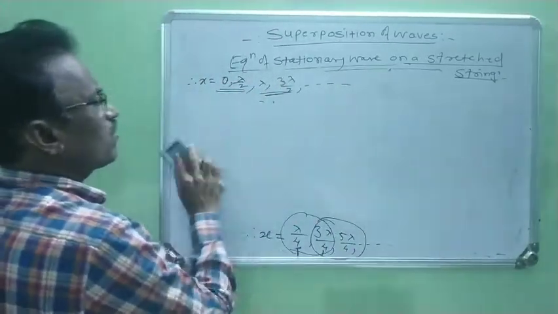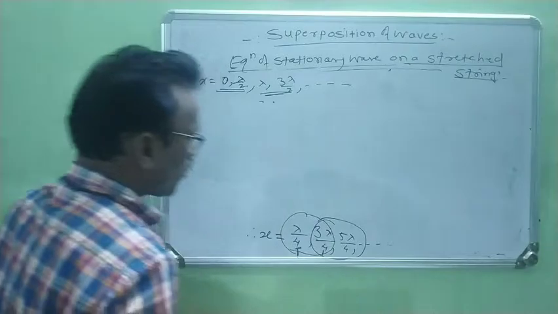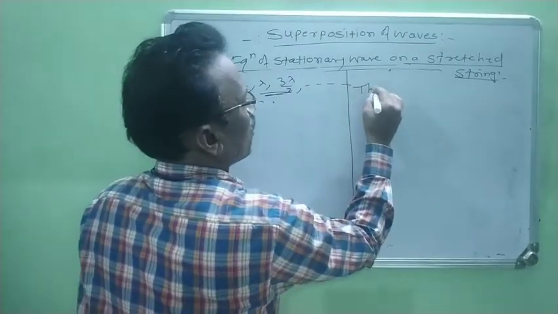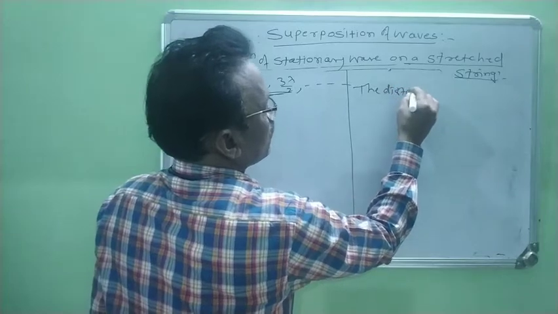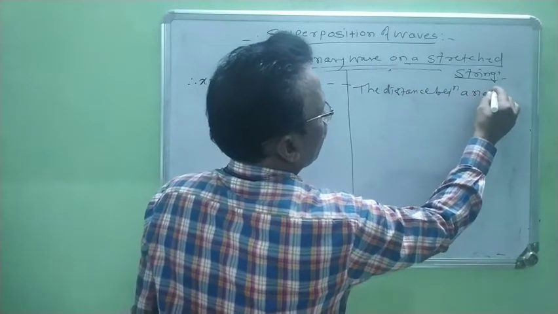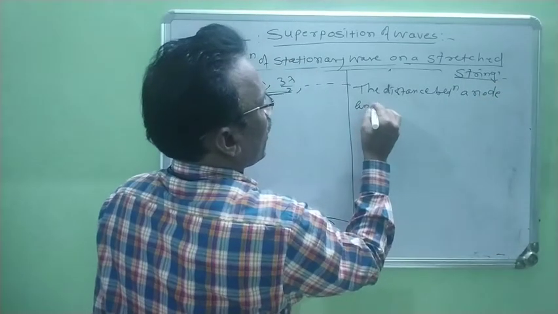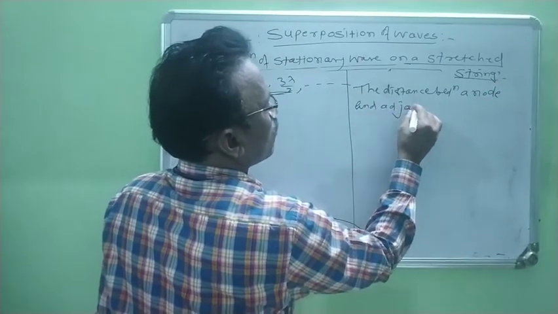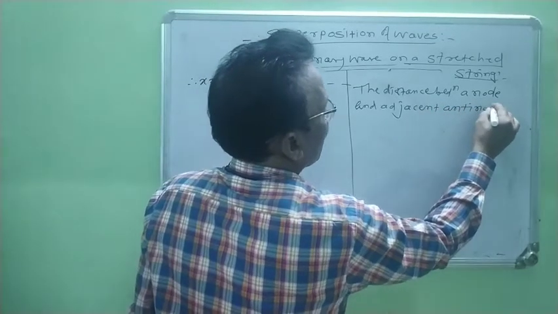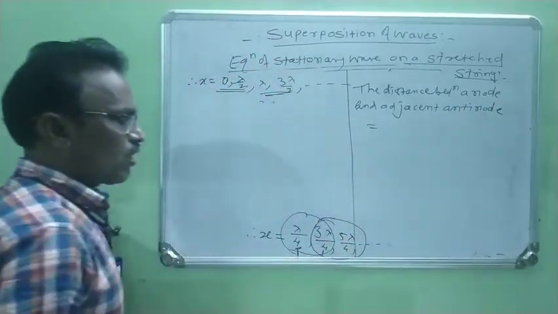Node and its adjacent antinode. Now right here, the distance between a node and adjacent antinode. Right?